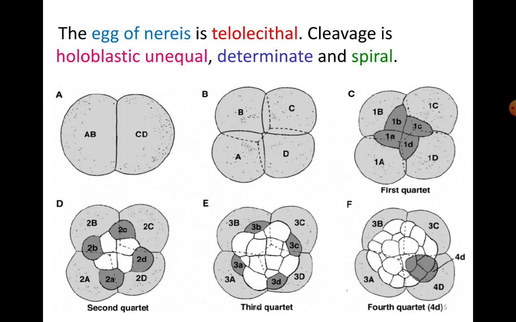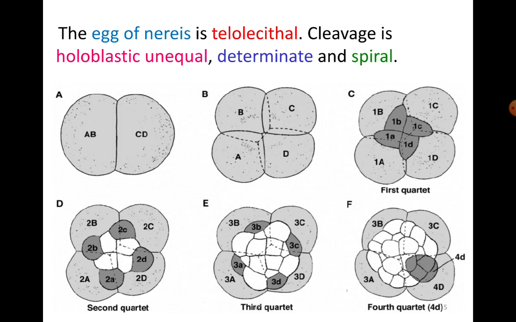He gave us this example of cell lineage study in Nereis, and in this the first cleavage is unequal, giving rise to two small cells or two small blastomeres labeled as AB and CD. Okay, earlier it was one zygote, then after the first cleavage it divides into two, thereby giving rise to two blastomeres which are AB and CD.